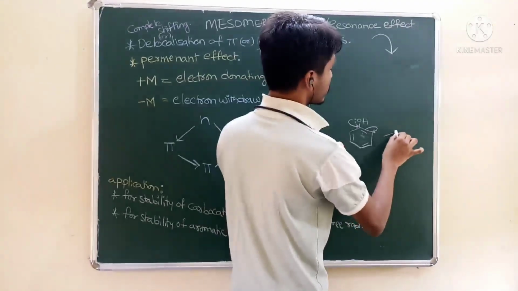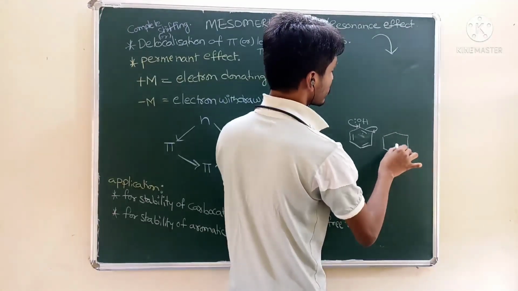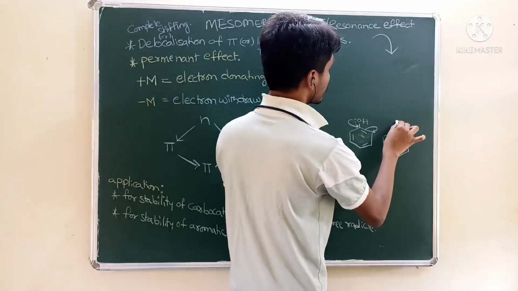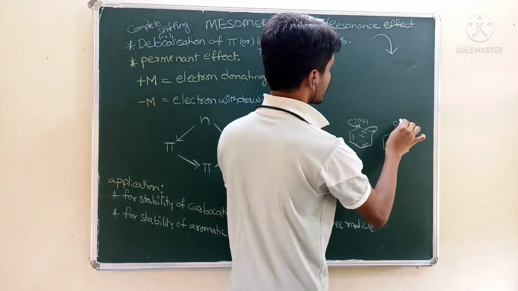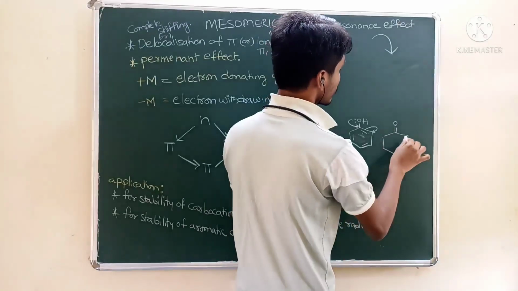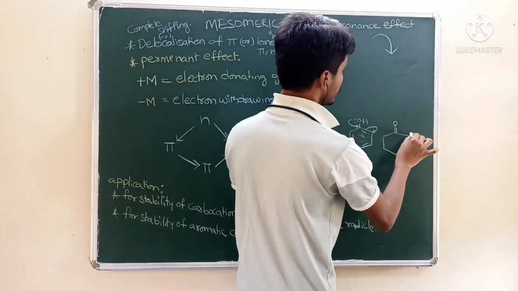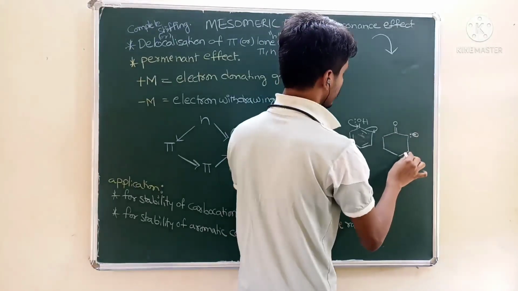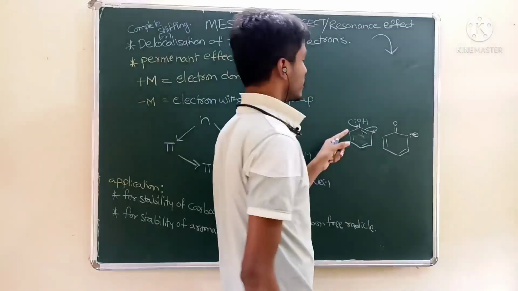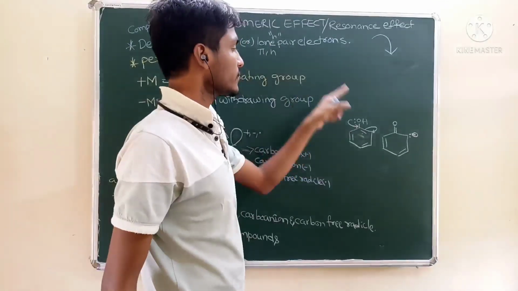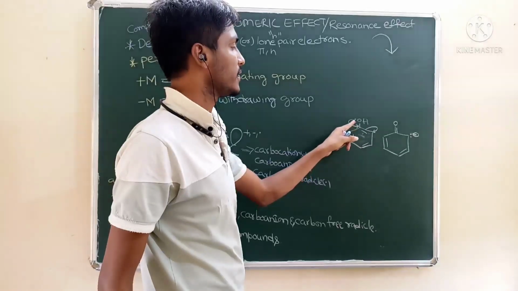See what we have now. This is resonance effect. Complete shifting of electrons.